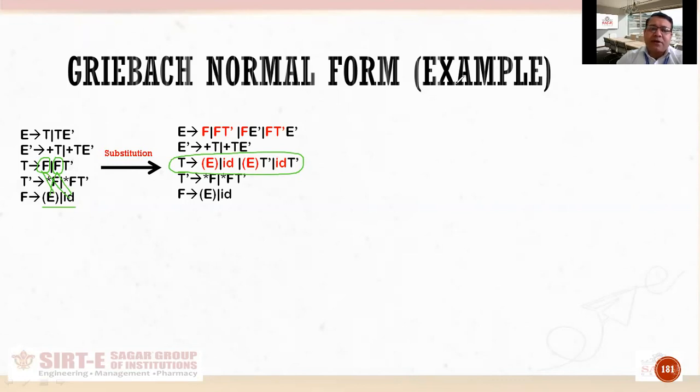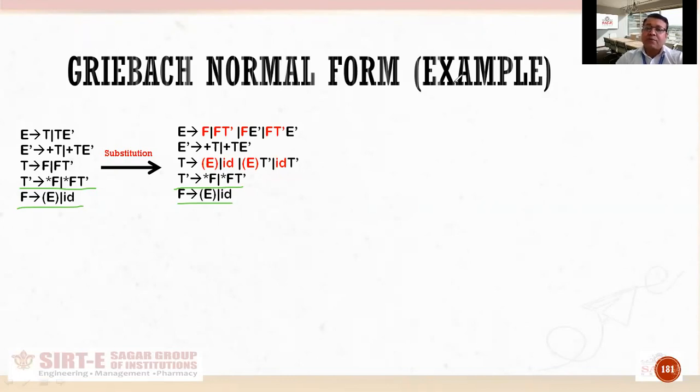Then I will come to the next production, of T dash. It is already in GNF, so I will not touch it, I will copy it as it is. Last one, no substitution of variable is possible in this, I will copy it as it is. Now I will check whether my grammar is in GNF. No, it is still not in GNF because many of the productions are starting with variables.